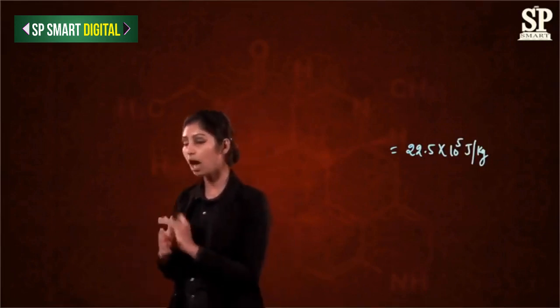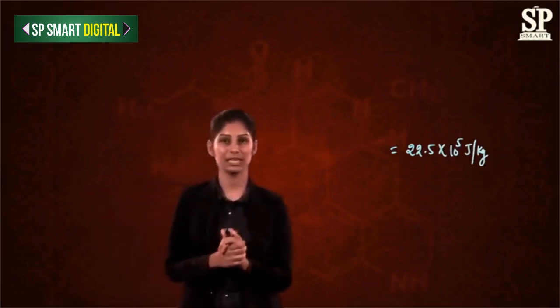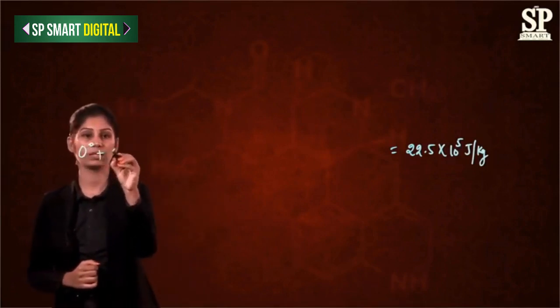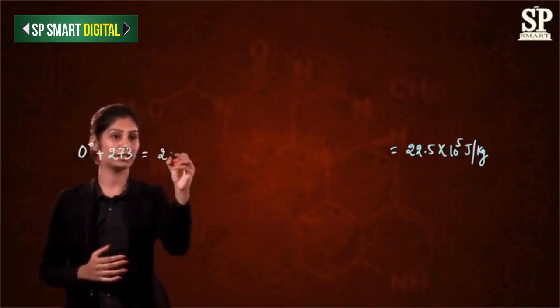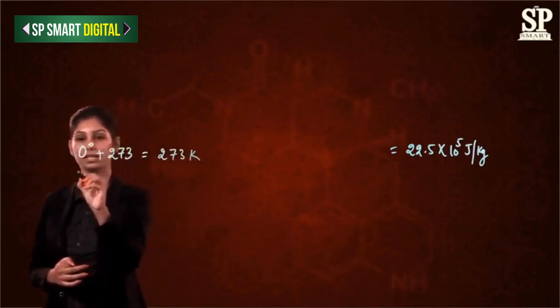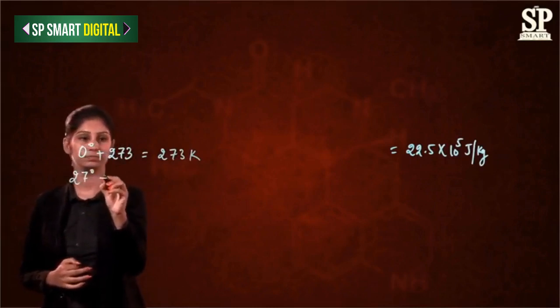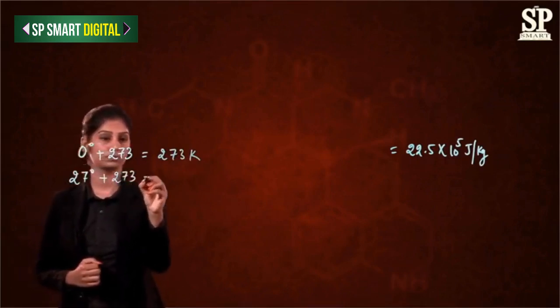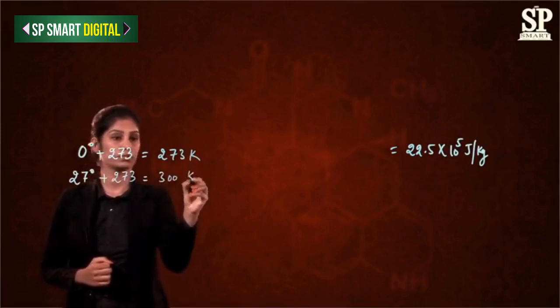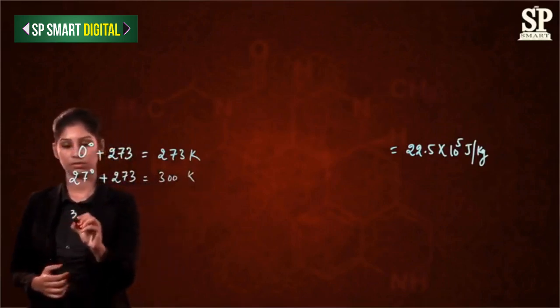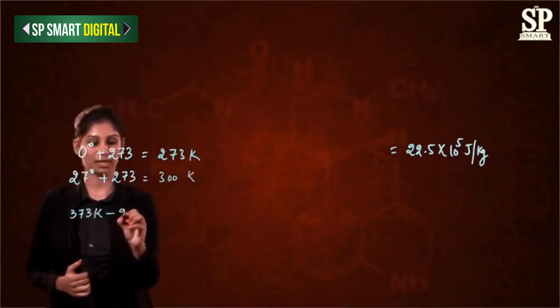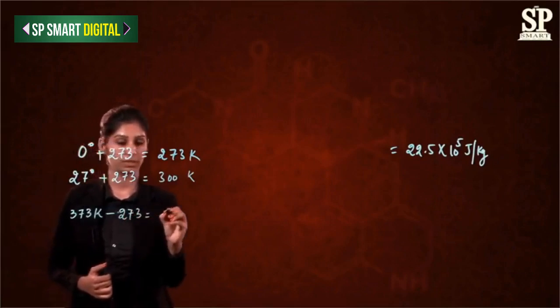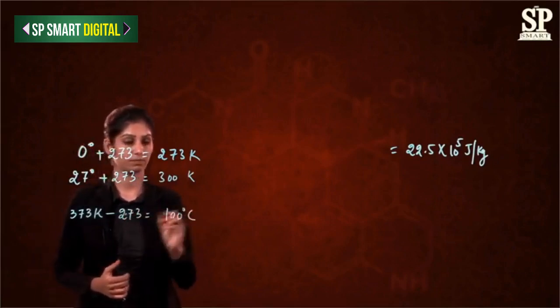Let's now look at how to convert degrees Celsius into the Kelvin scale and Kelvin into degrees Celsius. You just need to add 273 to the degrees Celsius value, and you will get it in Kelvin. Let's take another example. Let's now do the opposite. What you need to do is subtract 273. You will get the value in degrees Celsius.